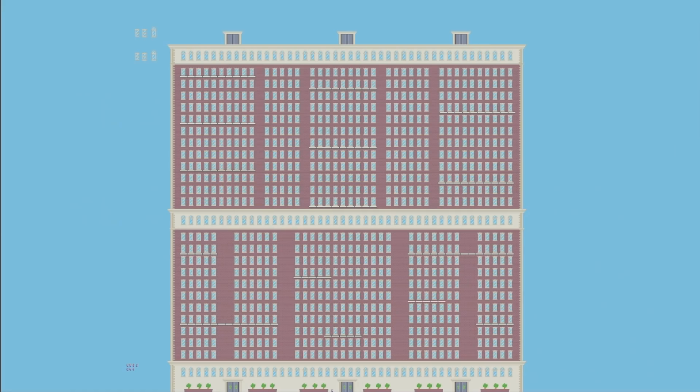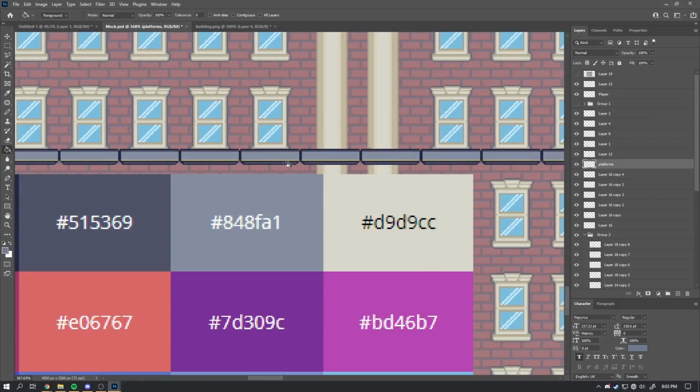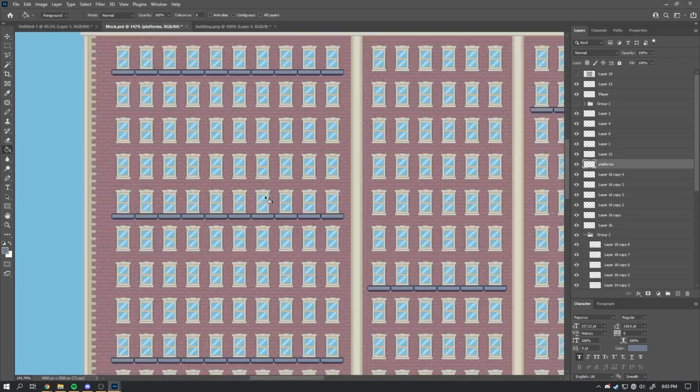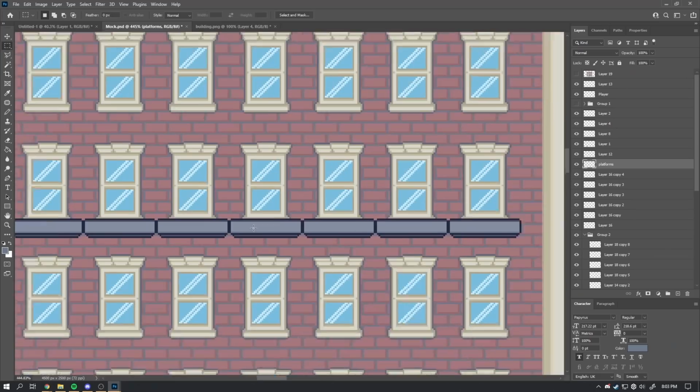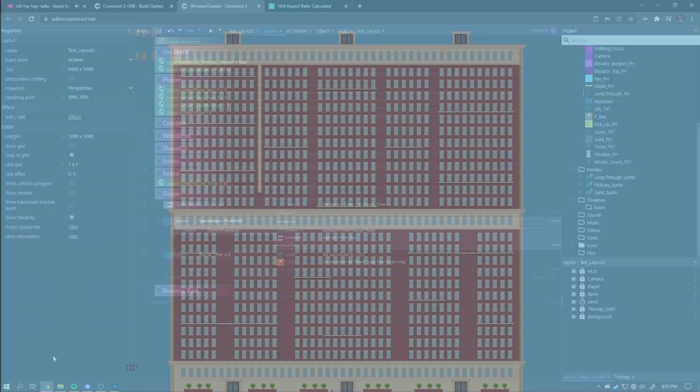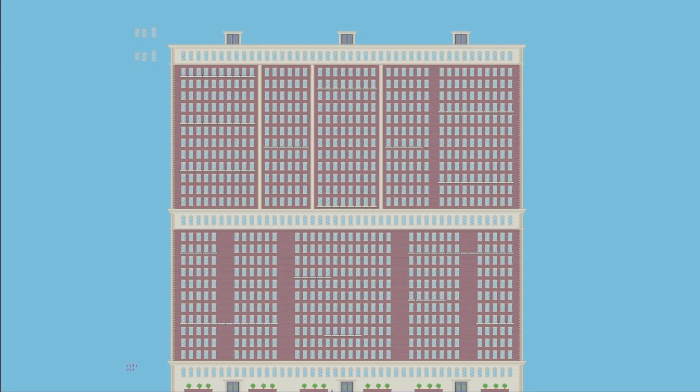I added in platforms throughout the building that the player could stand on. I originally tried to make them look like they fit a little bit more with the building, but they were blending in a bit too much, so I added a darker outline and a darker color to make sure that the player knew that was a platform and not something they could just pass through. The rows and rows of windows were getting a bit too repetitive, so I deleted some and added in some pillars to just break up the monotony.